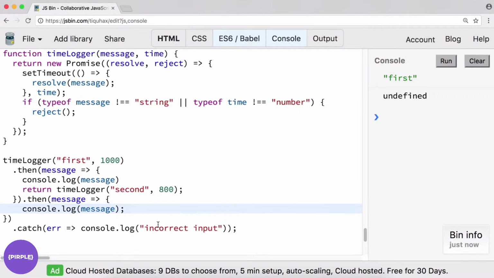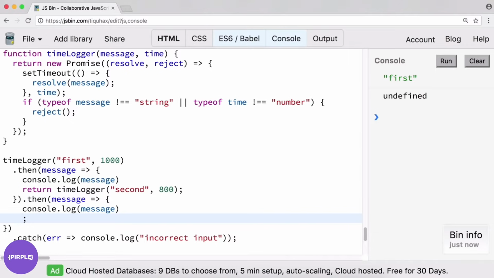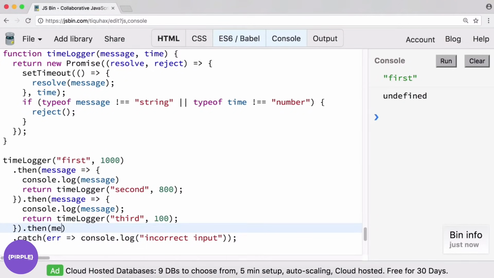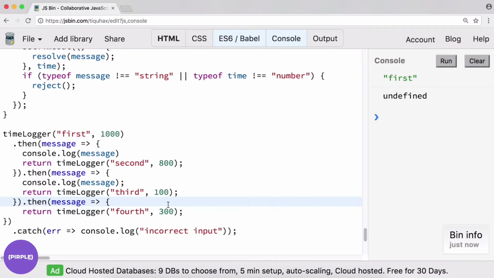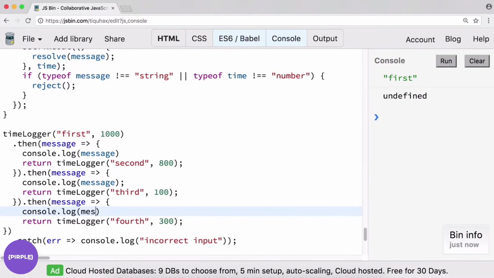Okay, so same thing here. We can now return timeLogger third. Let's have this one take 100 milliseconds. It's pretty quick. And we can call it dot then message, return timeLogger fourth, 100. Actually, no, let's do 300. And we'll also console.log this message.